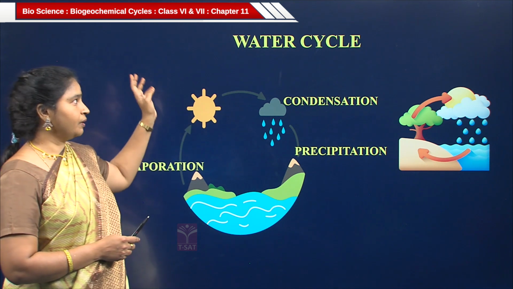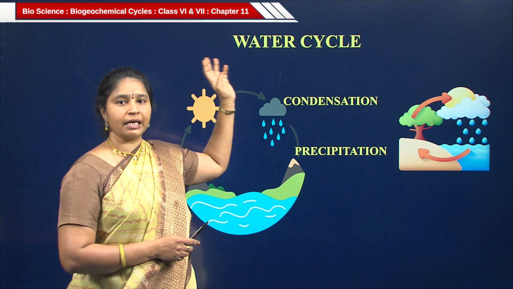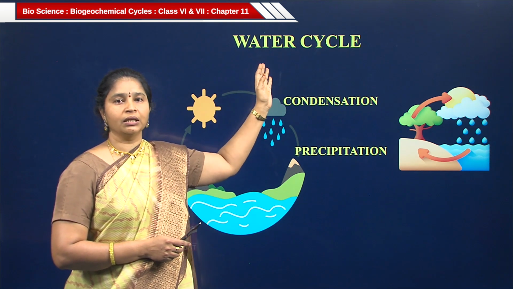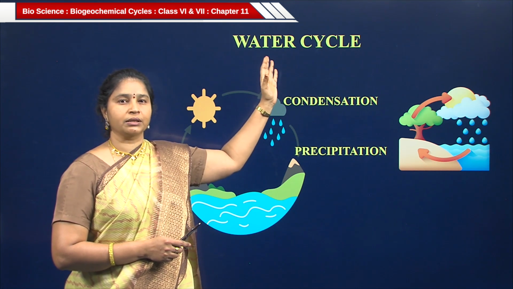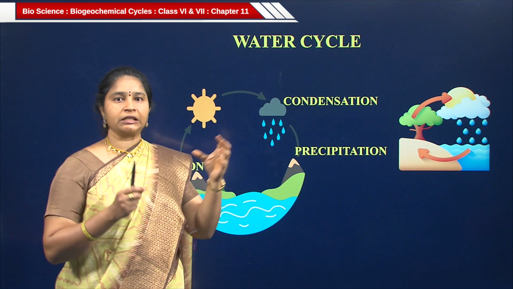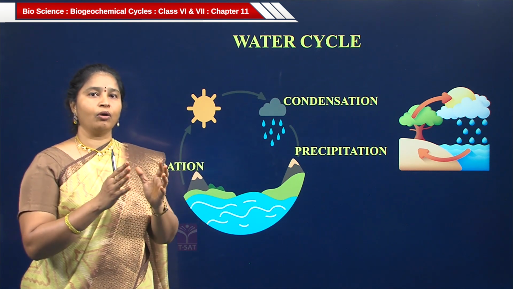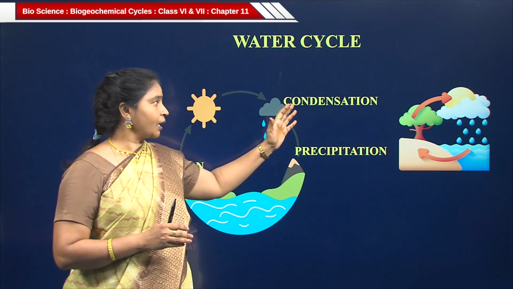This water vapor goes up into the atmospheric layers. There, when that water vapor cools down, it changes into water droplets. These water droplets stick together and form clouds. That process is called condensation.